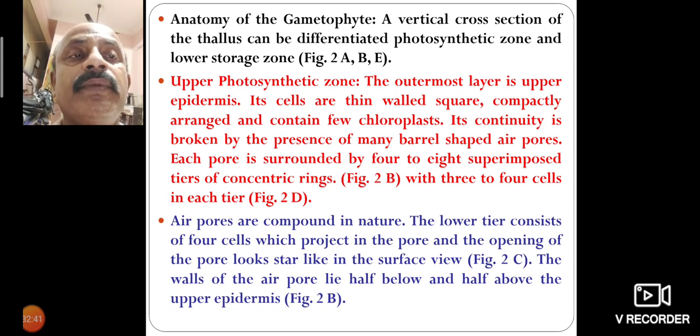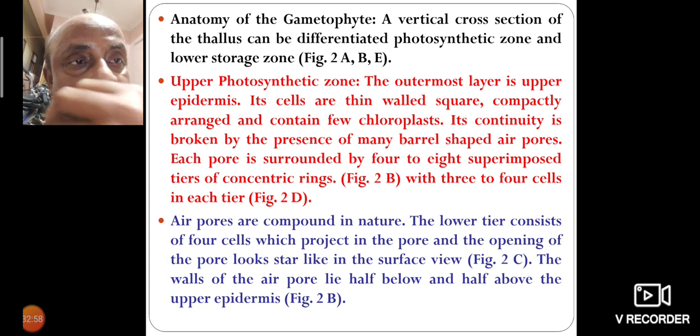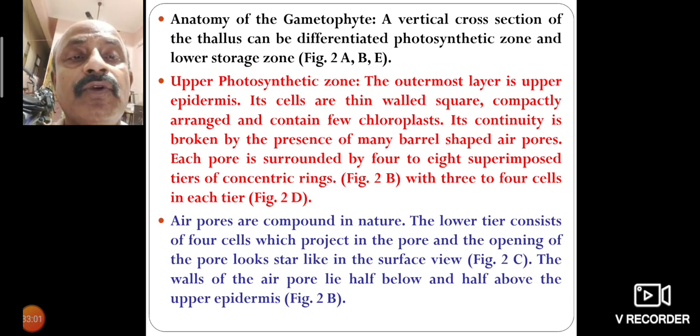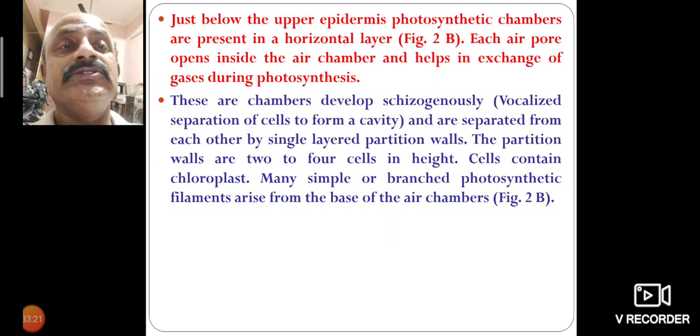Each pore is surrounded by 4 to 8 superimposed tiers of concentric rings with 3 to 4 cells in each tier, so air pores are compound in nature. The lower tier consists of four cells which project into the pore, and the opening of the pore looks star-like in surface view. The walls of the air pore lie half below and half above the upper epidermis.